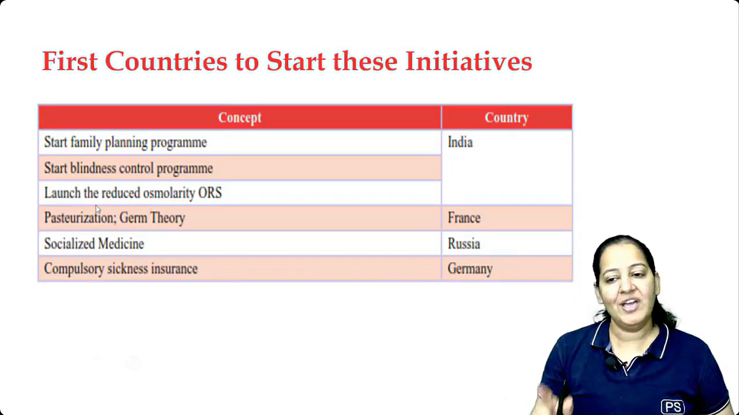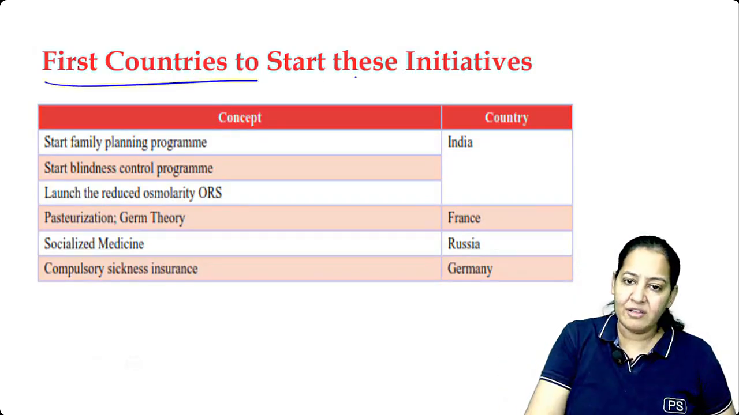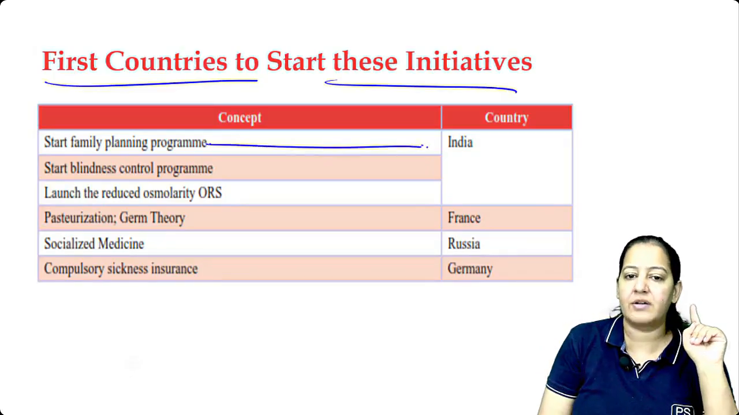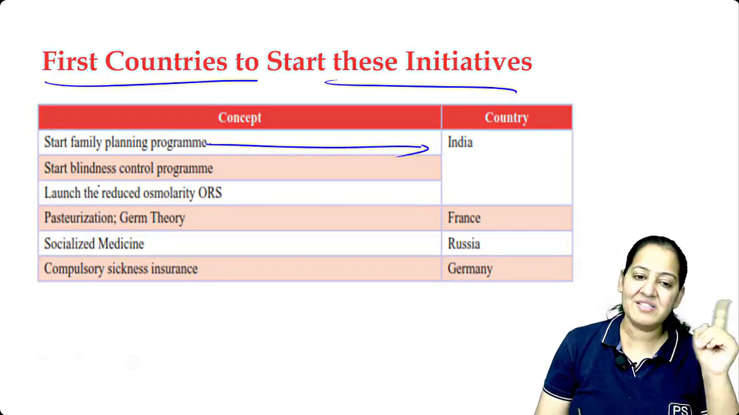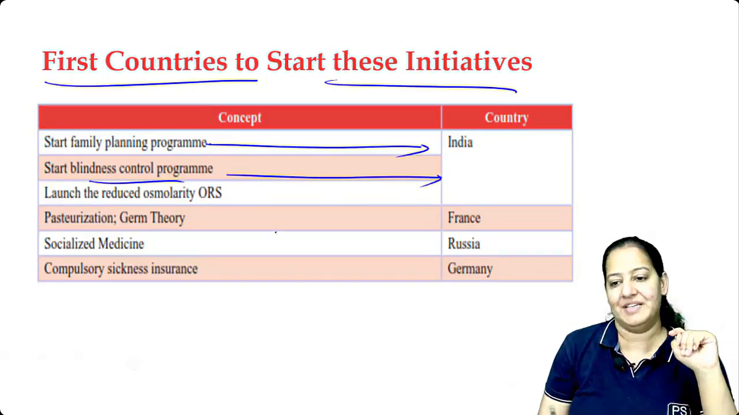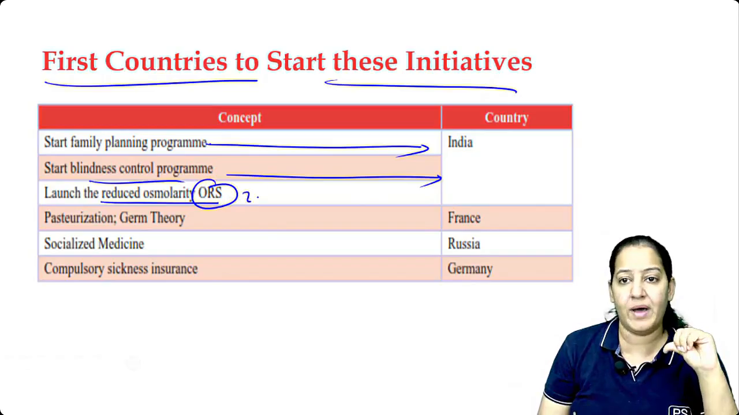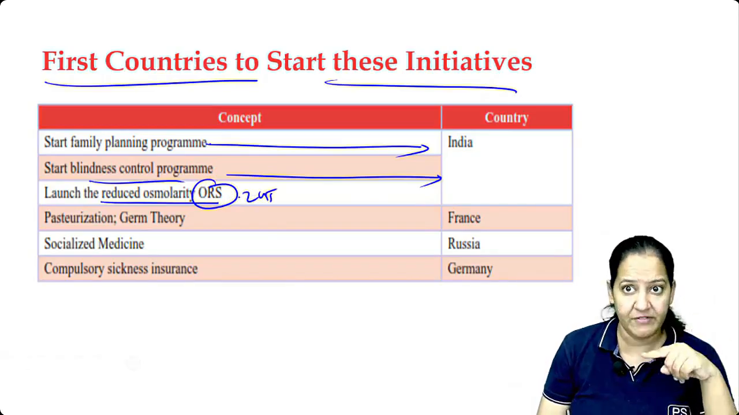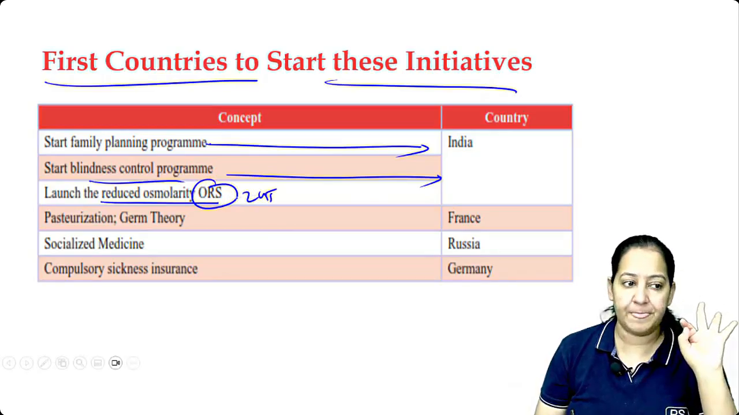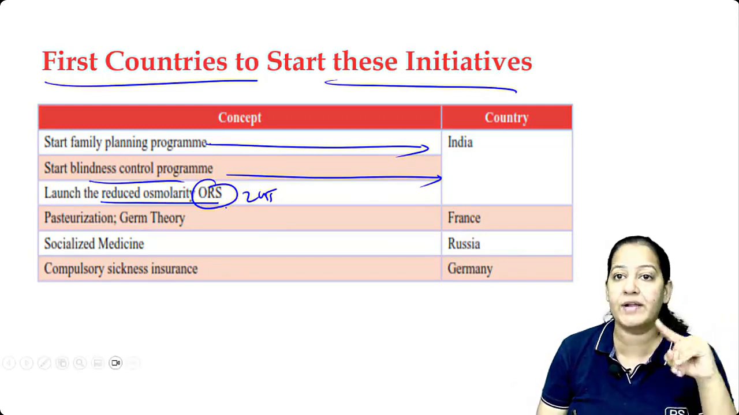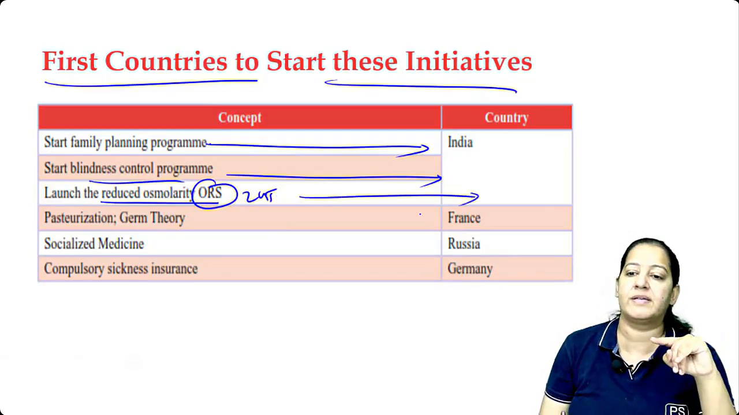Congratulations. Okay, you have to learn this list. You have to learn the first country to start the initiative. Do you know the first country to start family planning is India? The first country to start blindness program is India. The first country to launch ORS, low reduced osmolarity ORS. I told you, 245. Total is 245. I told you glucose is 75, sodium is 75, chloride is 65. Total was 245. It's new ORS, the reduced osmolarity ORS. It is also launched by India.